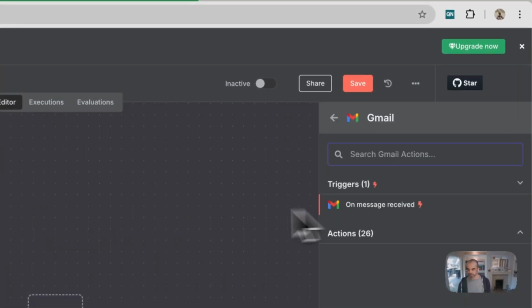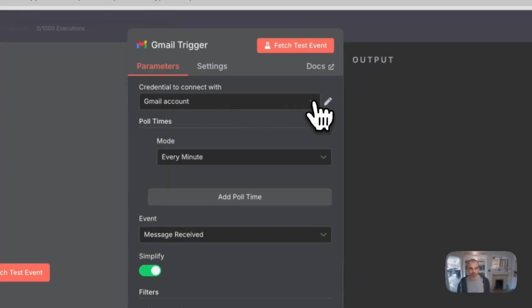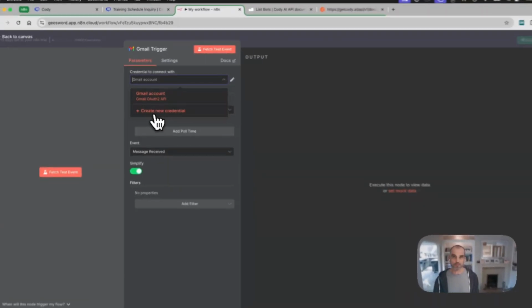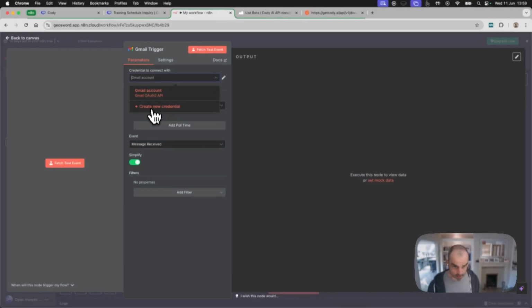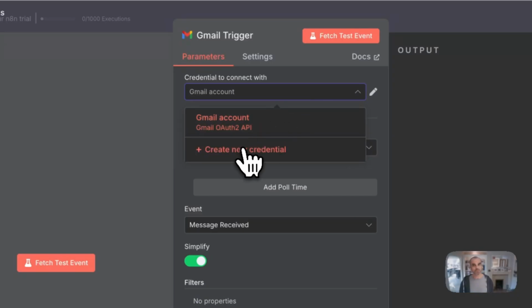It's going to be Gmail, message received. Now, if this is the first time you've done this, you're going to need to come in here and create a new credential and authenticate with your Gmail account. I've already done this, so I'm just going to choose that. But if you are creating a new one, just follow the prompt. It's really simple.